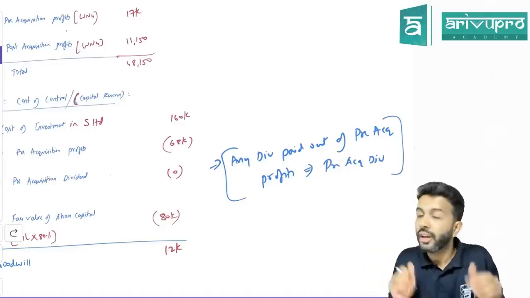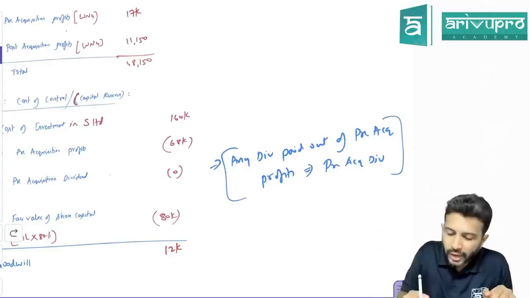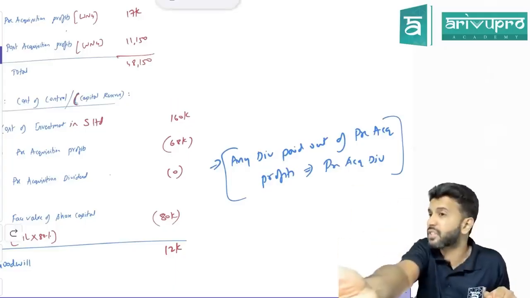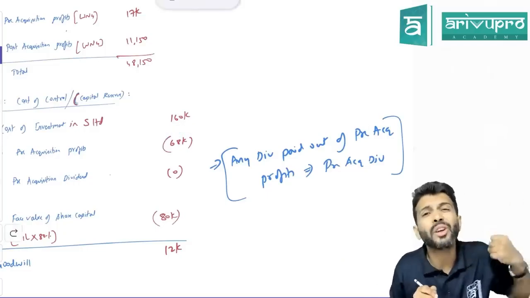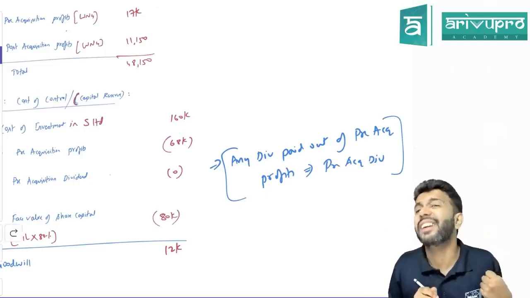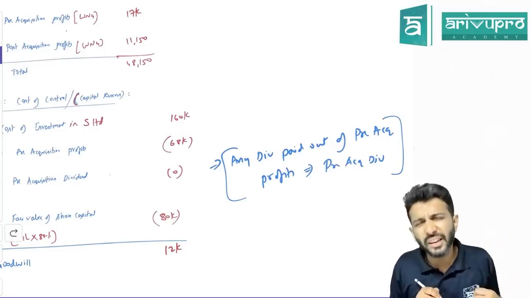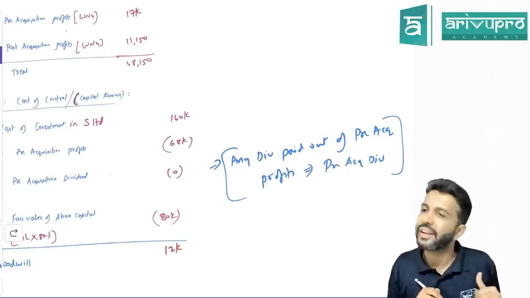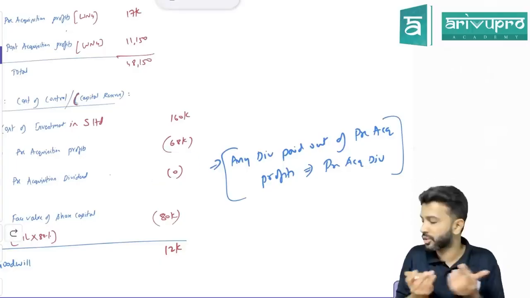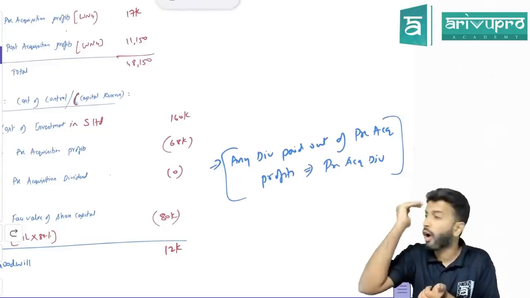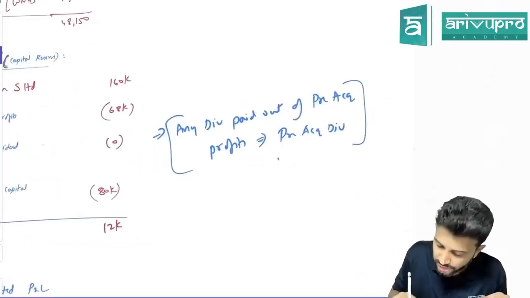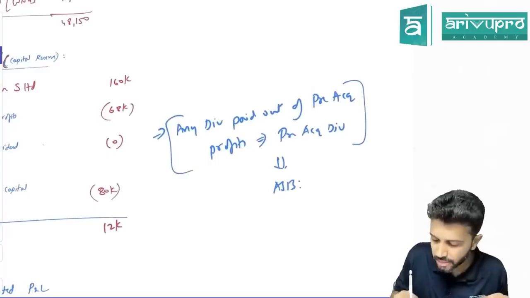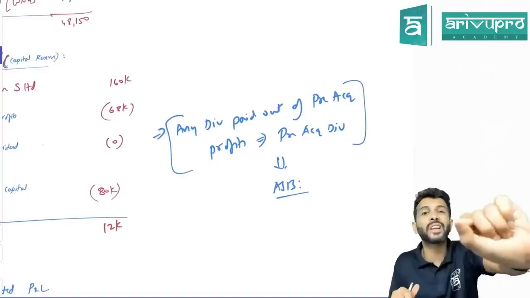Yes. Now you tell me, you paid 1,60,000 to buy the investment. On one hand you are getting pre-acquisition profits, on the other hand you are also receiving pre-acquisition dividend. So is your cost of investment really the same or has it reduced? Reduced. Since you are receiving pre-acquisition dividend, cost of investment will not be 160, it will be lesser. And AS 13 also says this. Actually, pre-acquisition dividend is not a concept of consolidation. It's a concept relating to accounting standard 13 relating to investment.